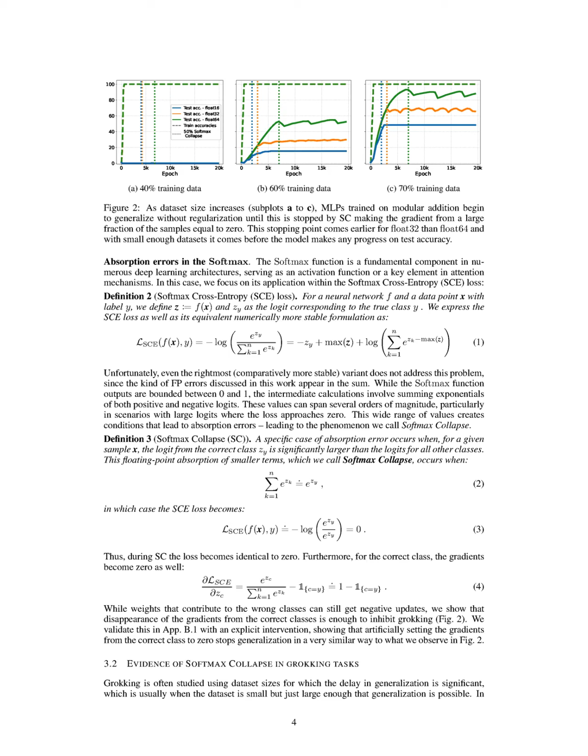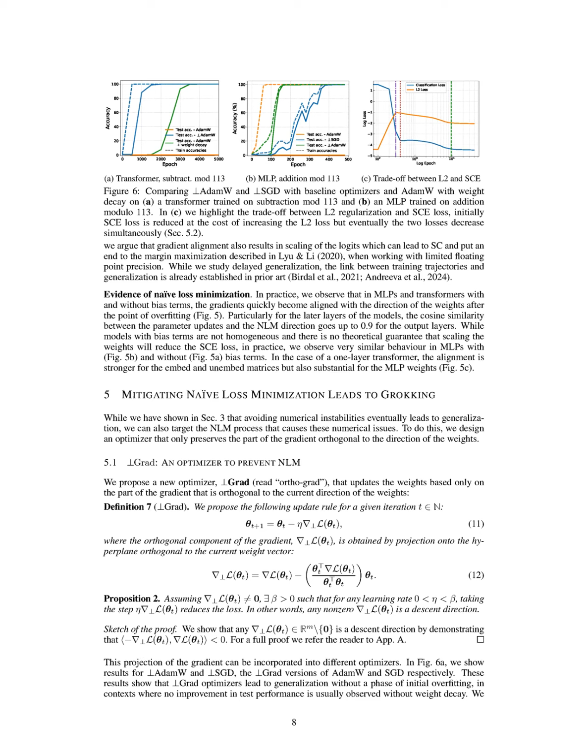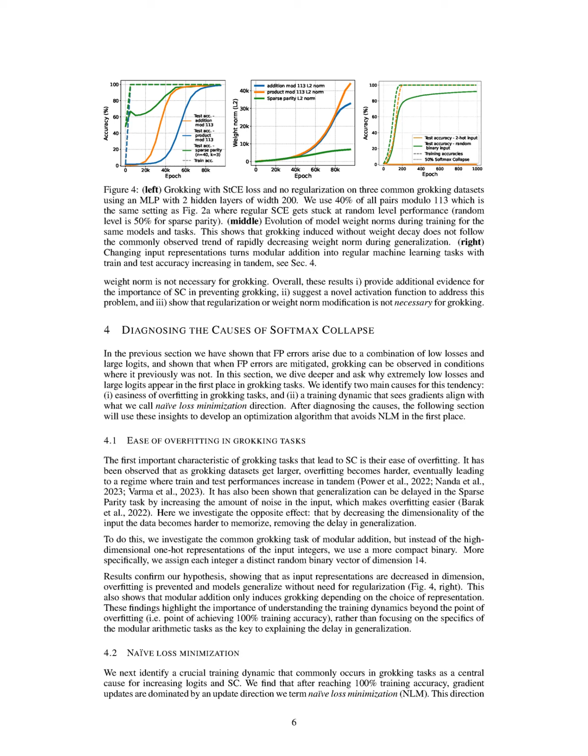SC occurs due to floating point errors that lead to zero gradients for the correct class, effectively stopping learning and preventing grokking. The paper introduces a new optimizer, referred to as one-number-one-grad, which updates weights based only on the orthogonal component of the gradient, thereby avoiding the NLM direction that causes SC. By mitigating these numerical instabilities and the effects of NLM, the method enables models to achieve generalization without the initial overfitting phase typically associated with grokking.